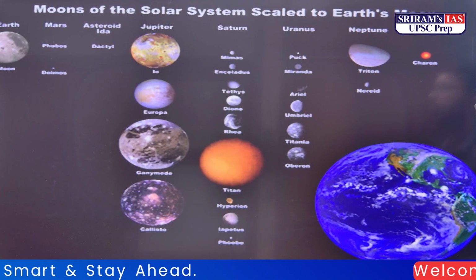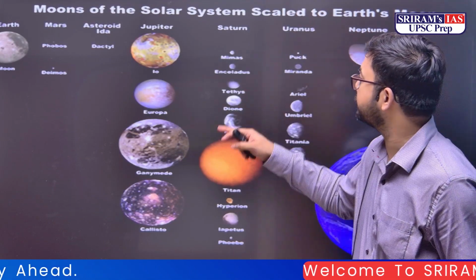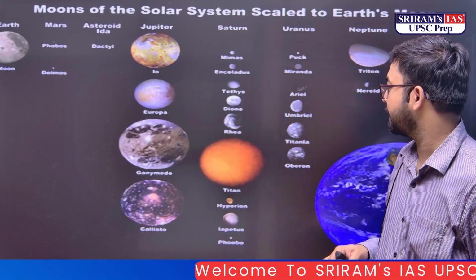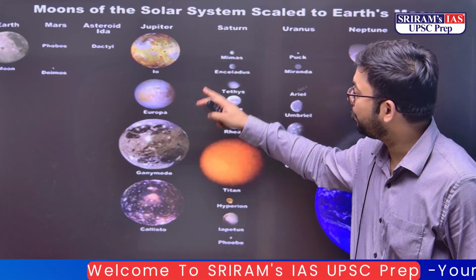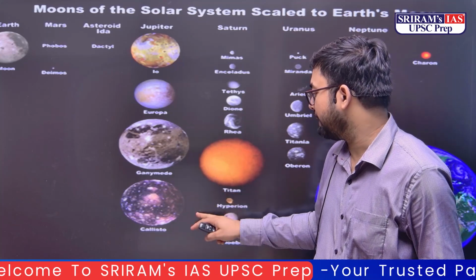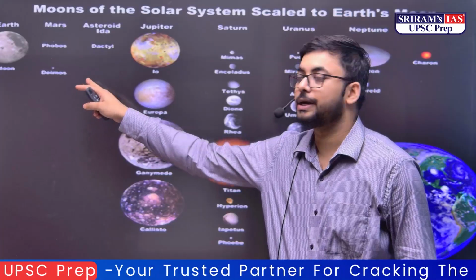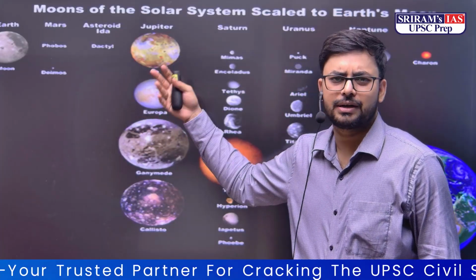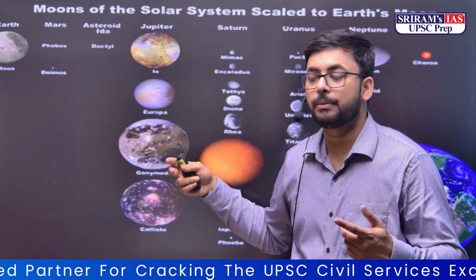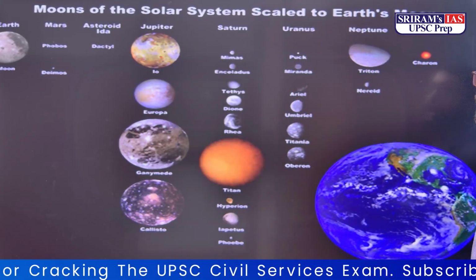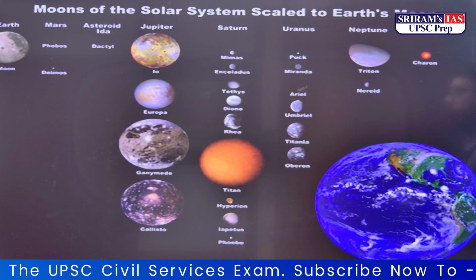Now comes the moons of the planets. जो important moons हैं, जैसे Saturn के जो moons हैं, जैसे Phoebe वगैरह हो गए, जो Jupiter के हैं, यूरोपा हो गया, Ganymede हो गया, कैलिस्टो हो गया, Io हो गया, and then Mars moons like Phobos and Deimos, और बाकी hundreds and hundreds of moons are there. You cannot remember all of them, but only the famous ones you should know and remember.